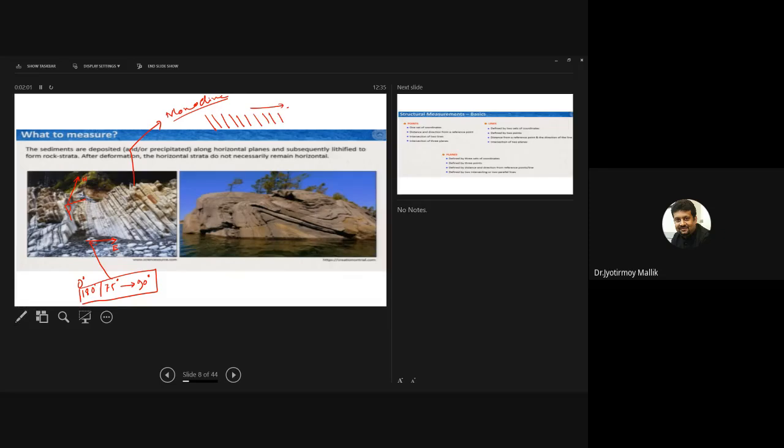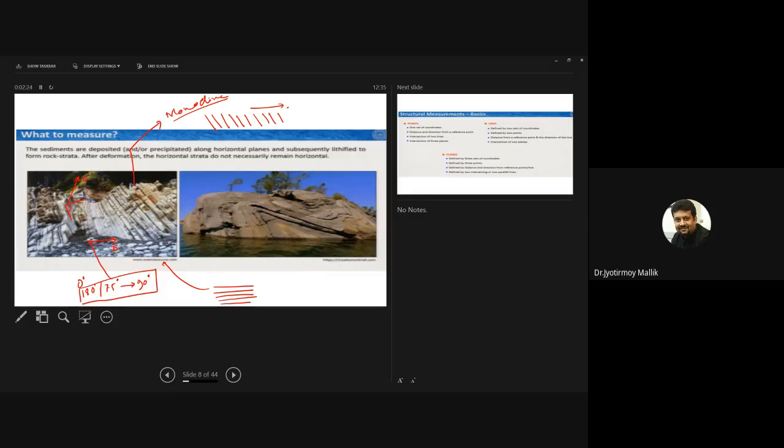Even a monocline gives an indication that there is some sort of deformation going on, simply because fundamentally with deposition the rocks are horizontal. So there is a deviation from horizontality, so there must be some sort of deformation.